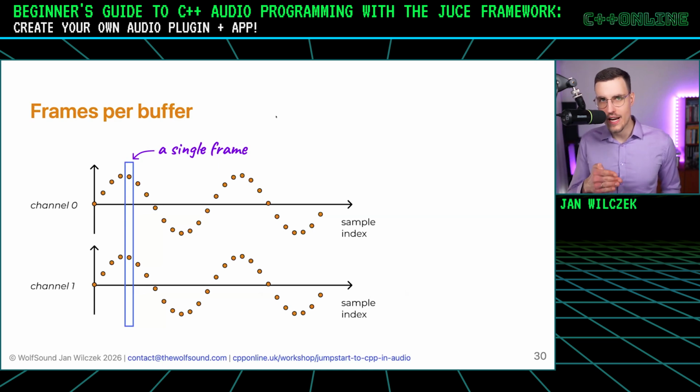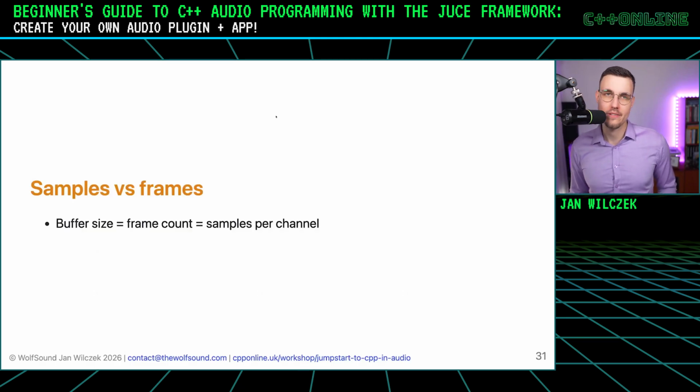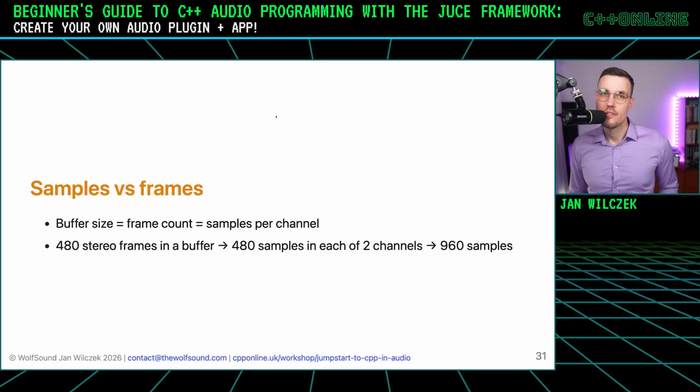So we could think of a frame as a vertical slice through all the channels at a single time point. And so when we give a buffer size, we typically say how many frames there are in the buffer, or in other words, how many samples per channel there are. For example, when we have 480 stereo frames in the buffer, this means we have 480 samples in each of the two channels, which means we have 960 samples.